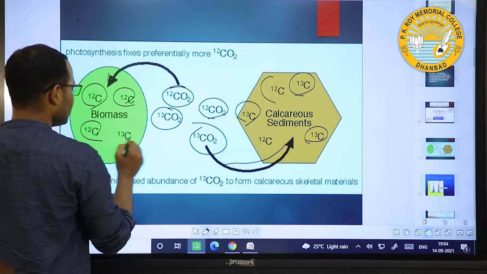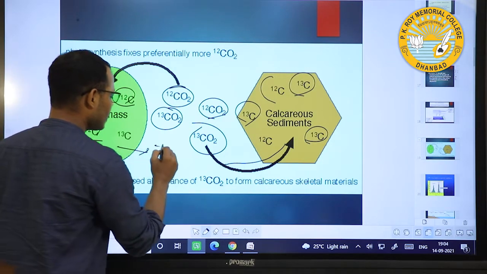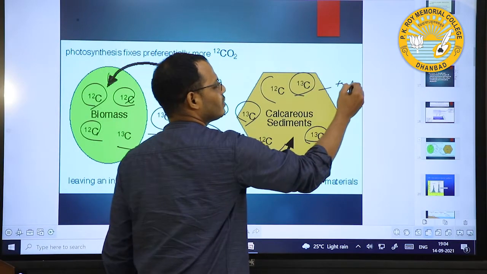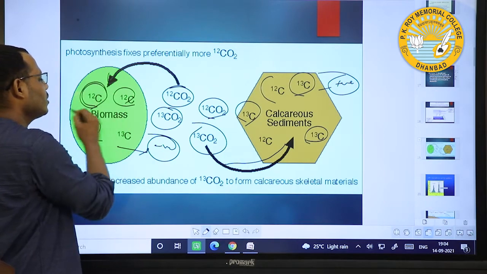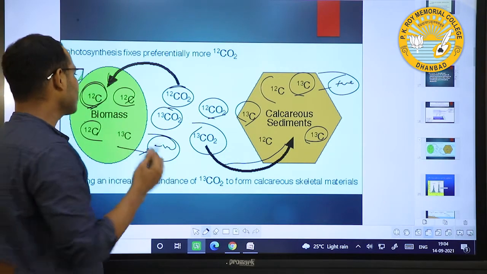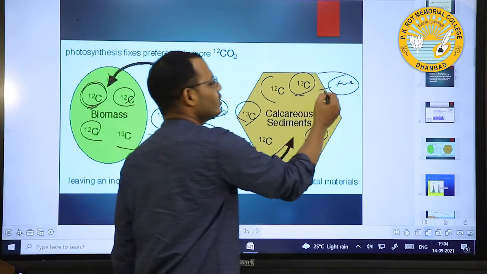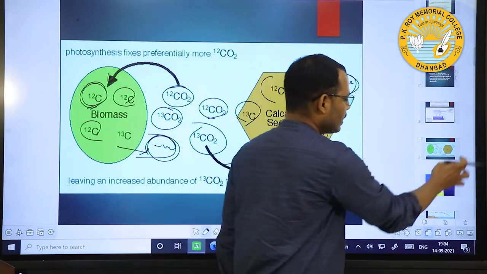Whenever 12C increases, the value becomes more and more negative, and here the value is more and more positive. If the lighter one increases, the value will be more and more negative. If the heavier one increases, the isotope value will be more and more positive.